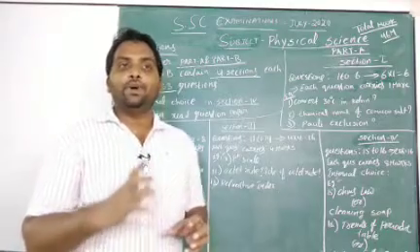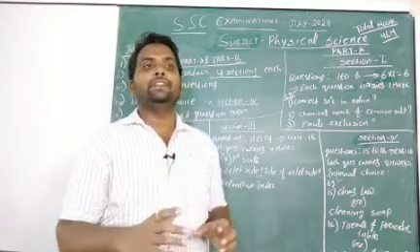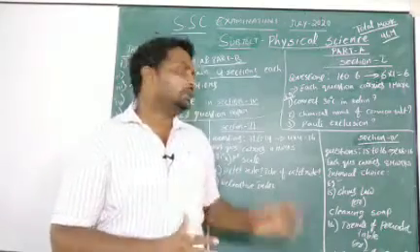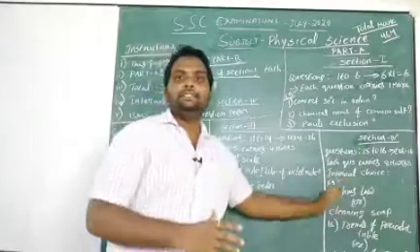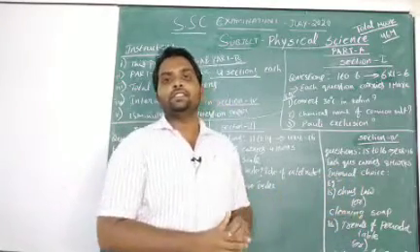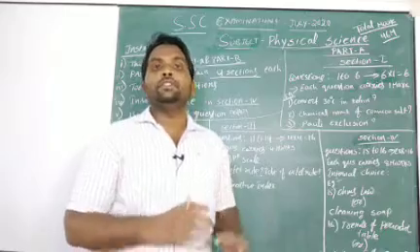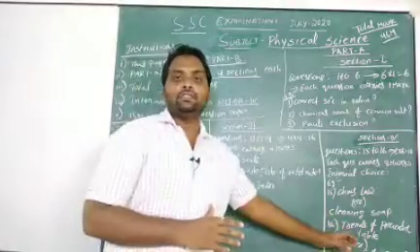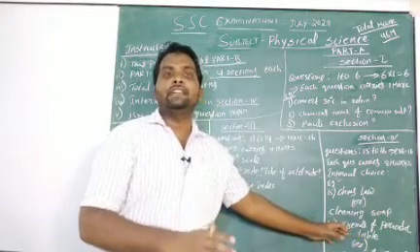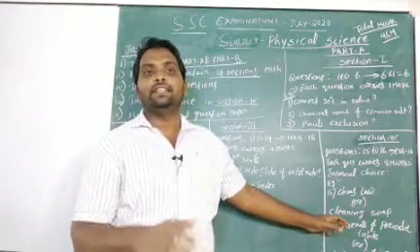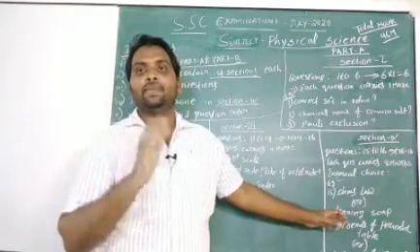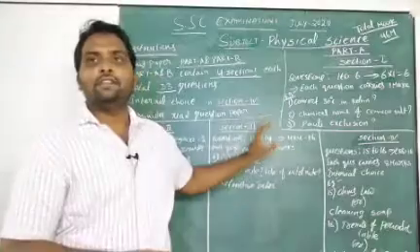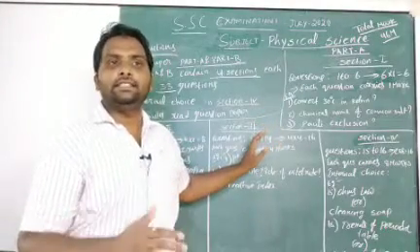So first write the important points related to that question. You have to manage your time for essay questions and answers, so don't spend more time on them. Write only the important things. Maximum students, when they know an essay question completely, start writing 4, 5, 6 pages like that.